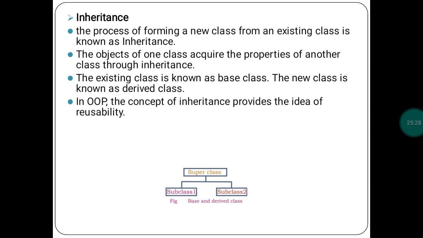One more thing I will tell you. Accessing properties means what? Suppose you are writing two different programs, and both programs have some same code.